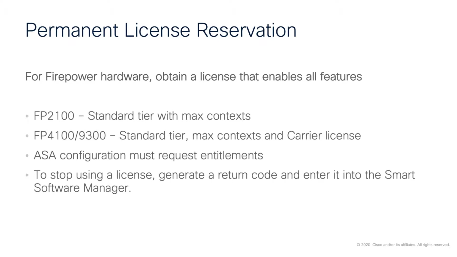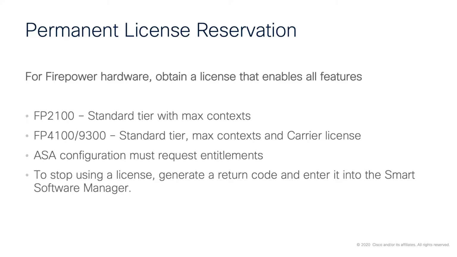For Firepower hardware and permanent license reservation, again, make sure that you obtain a license that enables all of the features. So for example, with the Firepower 2100, you want the standard tier with the maximum number of contexts. And for the Firepower 4100 or 9300 range, you want the standard tier, the maximum number of contexts, and also the carrier license option.